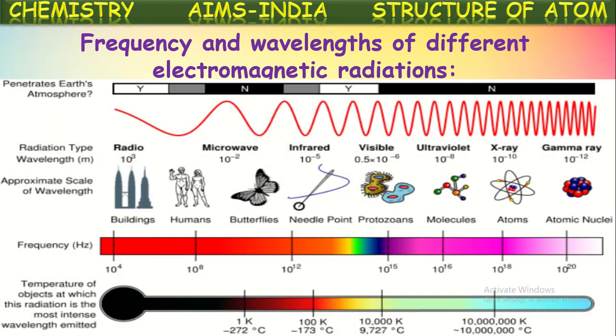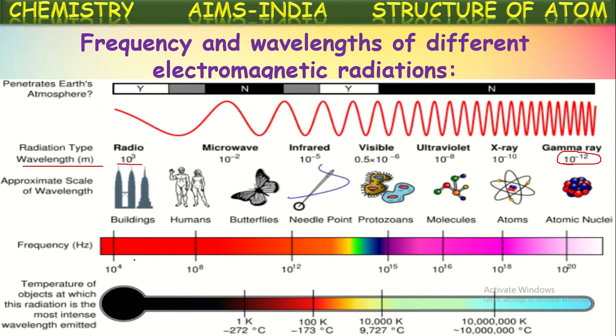Frequency and wavelengths of different electromagnetic radiations are represented here. See, different electromagnetic radiations are shown. So, radio waves, microwaves, infrared rays, visible radiation, ultraviolet radiation, X-rays, gamma rays. If you observe there, frequencies and wavelengths. See here, the wavelength is mentioned in terms of meters. Radio waves are having greater wavelength, 10 to the power of 3 meters. Whereas if you see gamma rays, 10 to the power of minus 12 meters, very short wavelength.